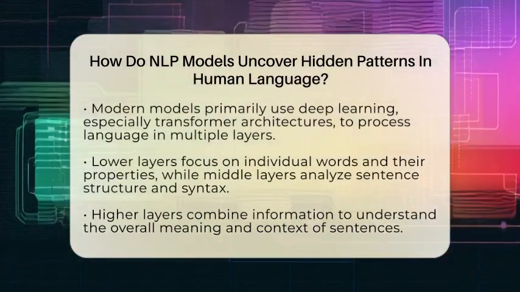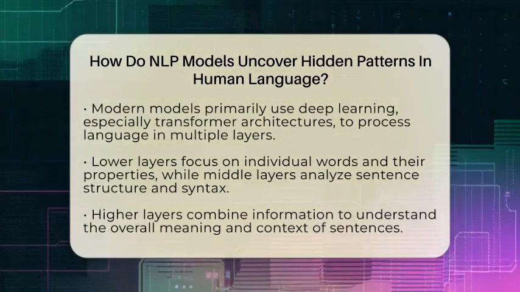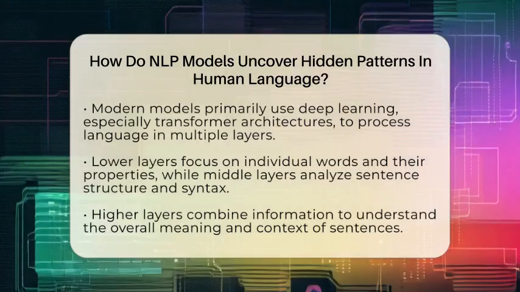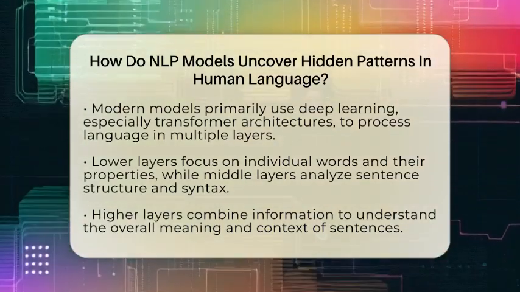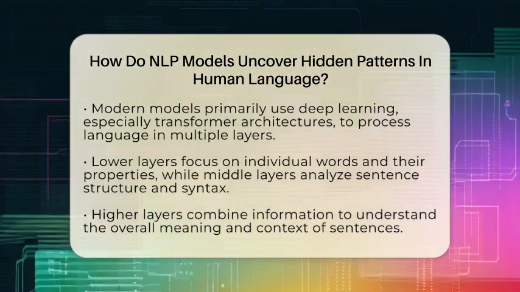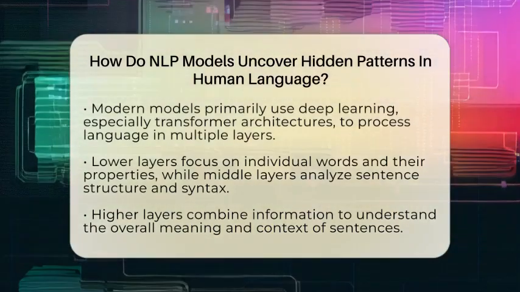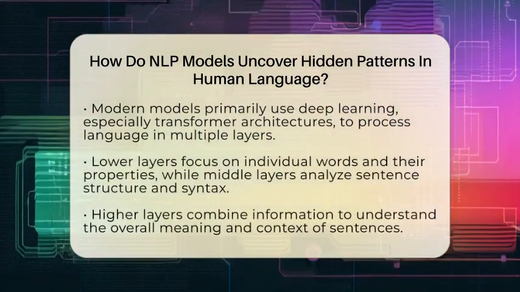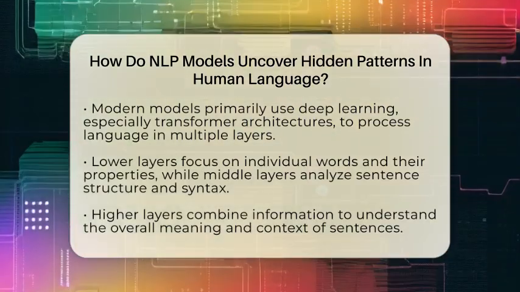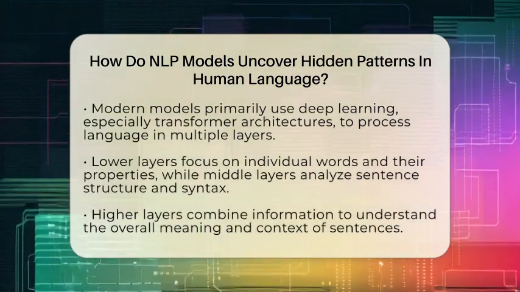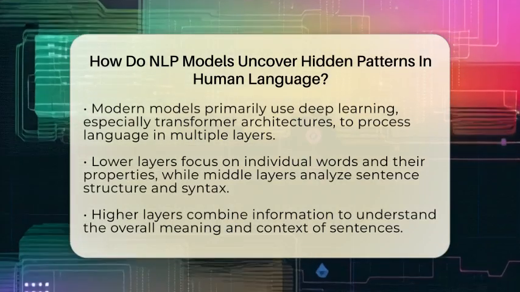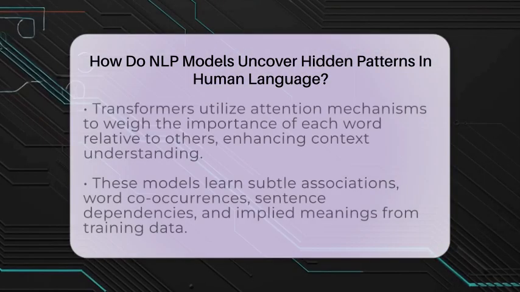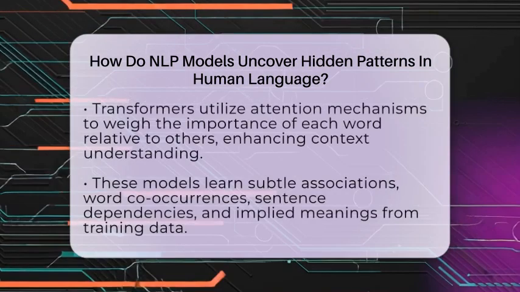Today's models mainly rely on deep learning and neural networks, especially transformer architectures. These models process language in layers, starting with individual words and building up to understanding entire sentences. The lower layers focus on words and their properties, while the middle layers analyze phrase structures and syntax. The higher layers combine everything to grasp the overall meaning and context of a sentence.